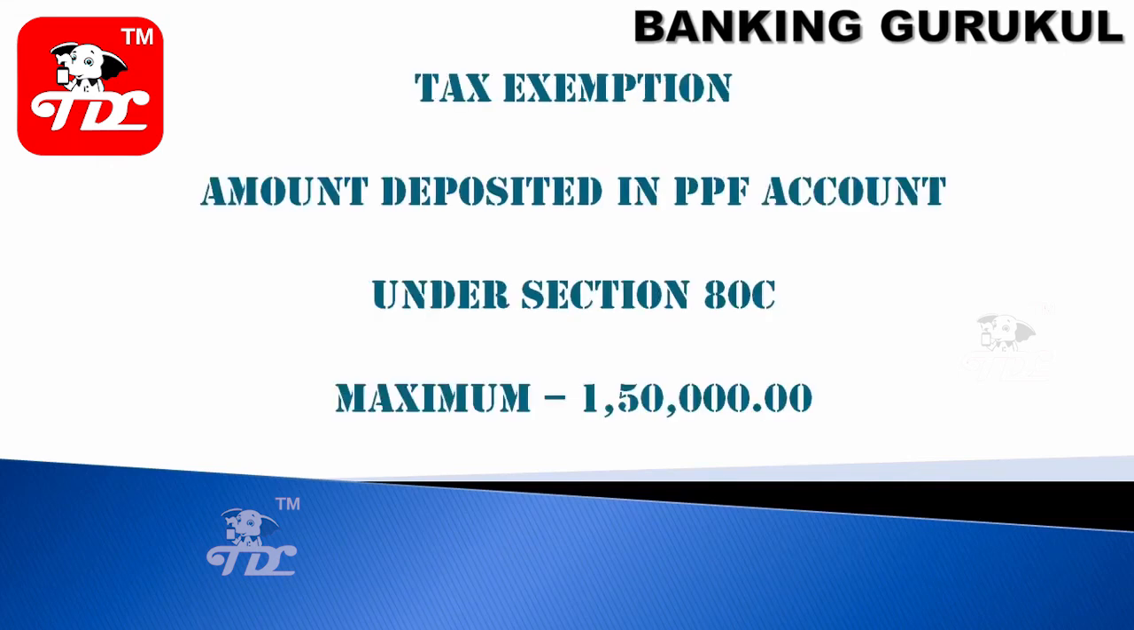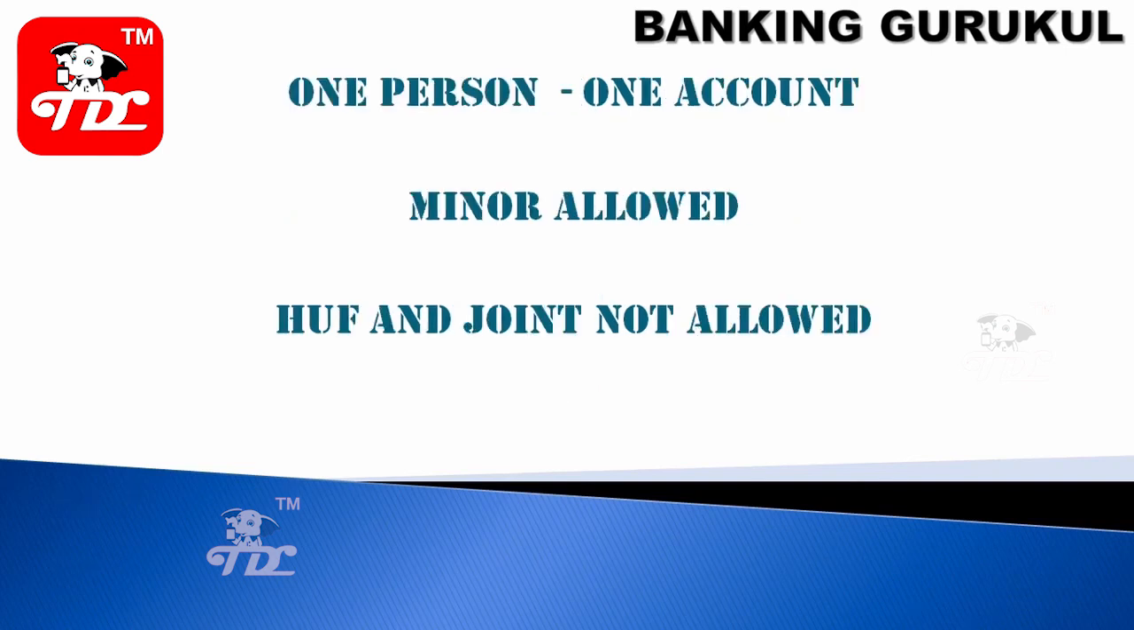Tax exemption. Yes. The amount deposited in a PPF account is exempted from tax under section 80C. What is the maximum amount? 1,50,000 for a financial year. One person can have one PPF account only. In other scenarios, individuals can open multiple savings accounts, but for a PPF account, one person, one account. Minors are allowed to open a PPF account. HUF and joint accounts are not allowed to open a PPF account.